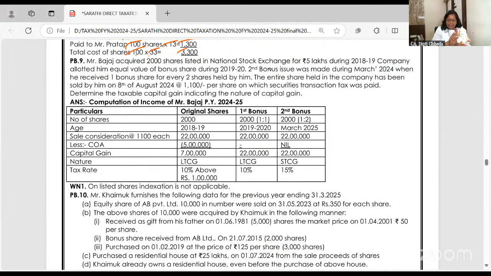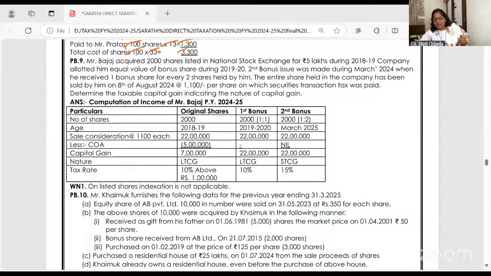Chalo. Let us do some very nice easy sums related to shares which are asked. Remember, nothing given, the cost of bonus shares is nil. And cost of right shares is what I pay to the company. And if I have got the right shares from you, what I pay to you. Both is my cost. And for you, you didn't sell the shares. You just renounced or sold your right. So whatever amount you get on renouncement of right, it is short-term capital gain. That easy this topic is.